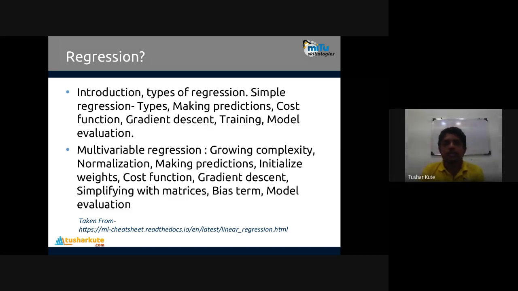The topics shown here are of 1 hour only, but let's go in detail one by one on how the regression concepts are taken. Regression and classification are the heart of machine learning today; most algorithms are of the regression or classification category. So once you get the idea of regression and classification, it will be easy to build algorithms or apply them on different kinds of data sets. We'll talk about the types practically, and in what situation what kind of algorithm is applied.